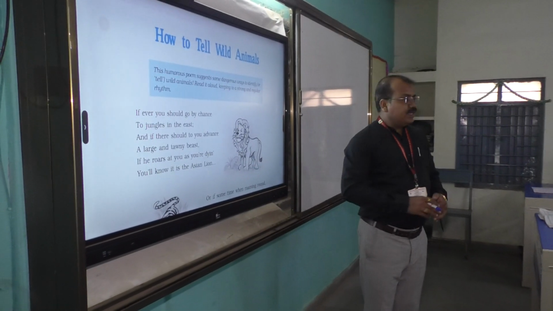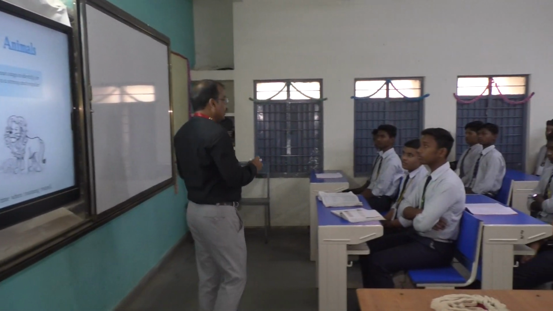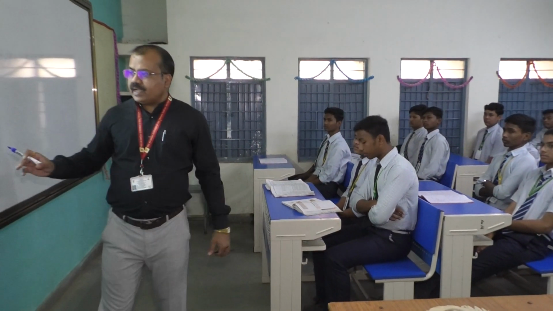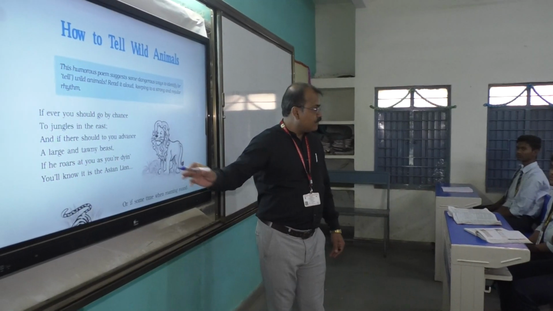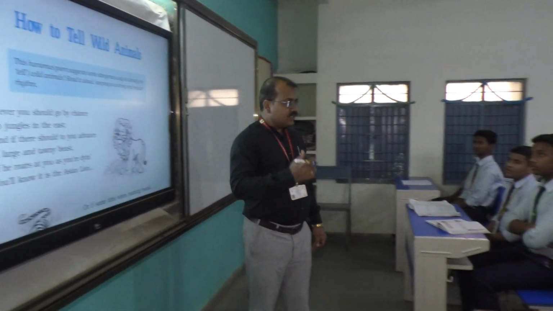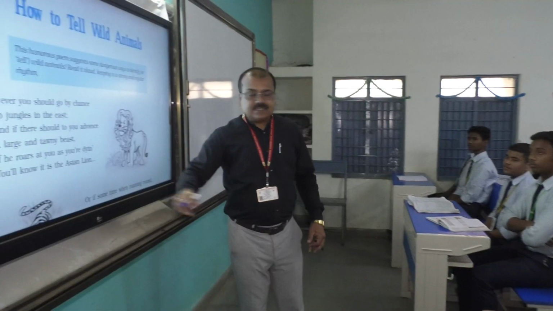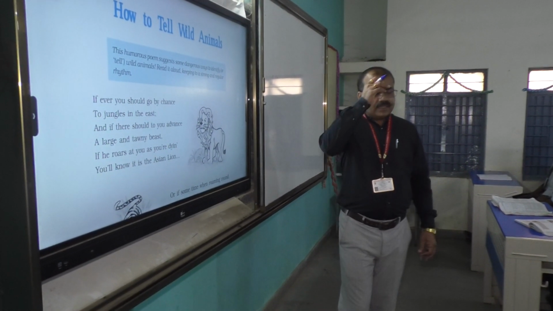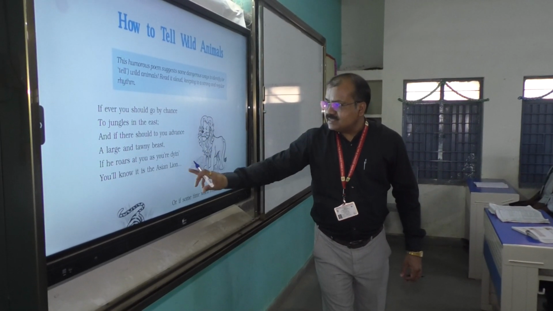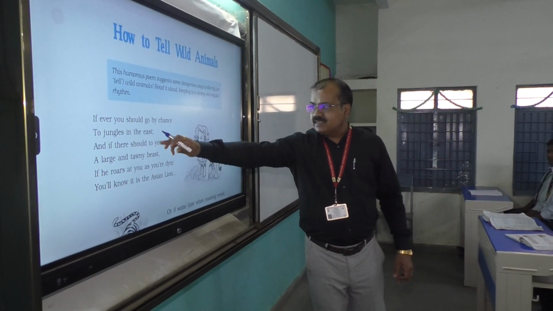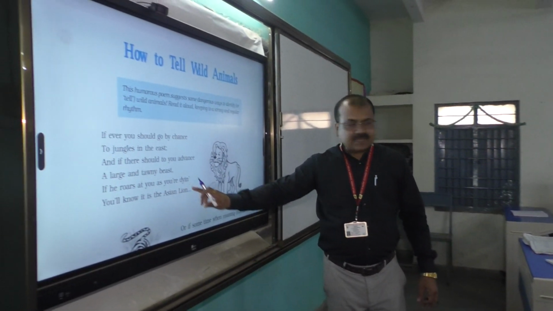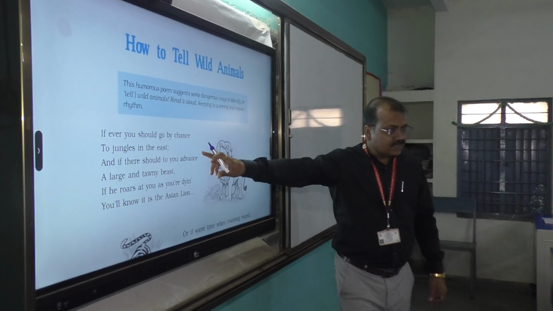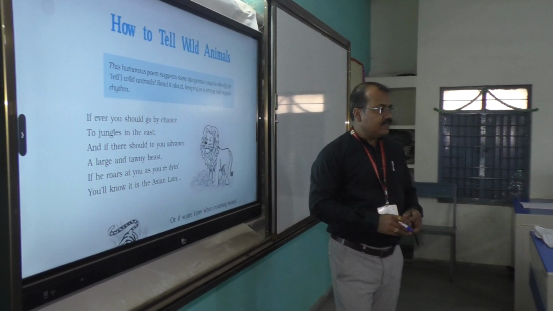Look at the 5th line, the ending word, dying. Actually, the word is dying. Right? G letter is missing here. Why? Can you identify why the G letter is missing? Yes, of course, to create rhyming scheme. And what is the rhyming scheme of this stanza? A, B, A, B, C, C. First line rhymes with 3rd, second line with 4th, 5th line with 6th. And the rhyming words are chance, advance, east, beast, and lion.